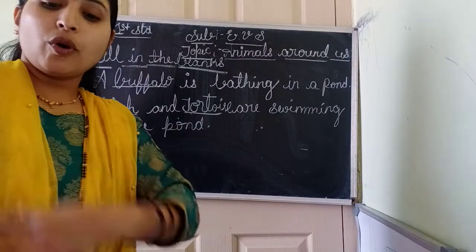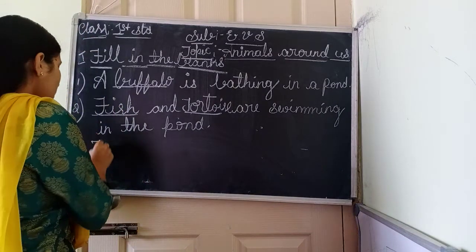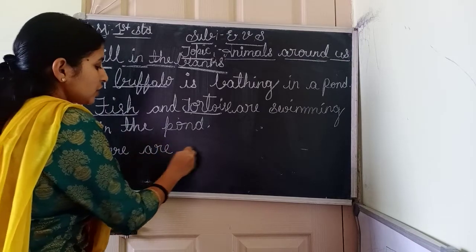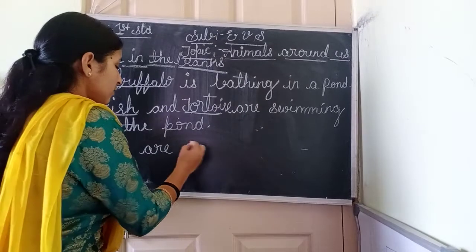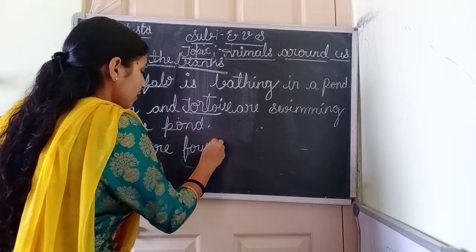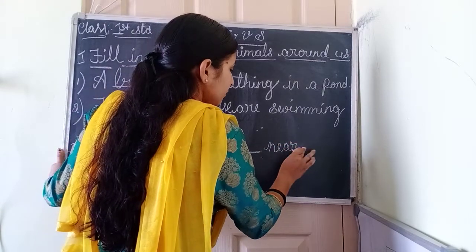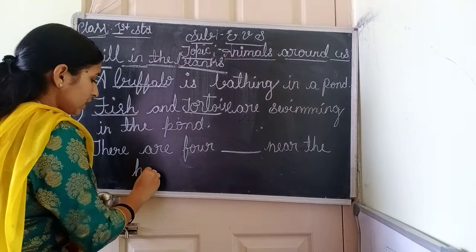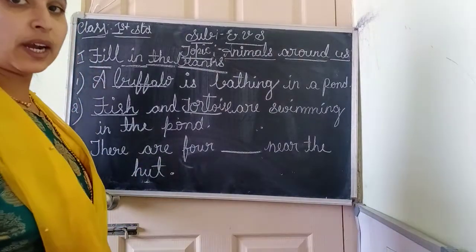There are 4 dash near the hut. There are, THERE. There are dash. There are 4 dash, FOUR, 4 dash near the hut. Near the hut. HUT, hut. Birds lay what? Eggs, right?